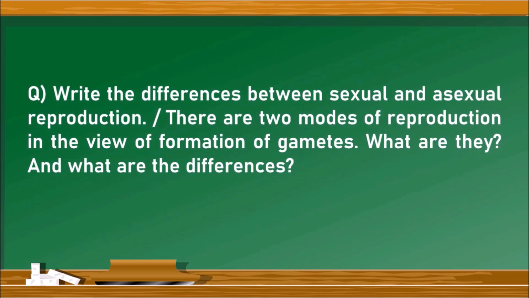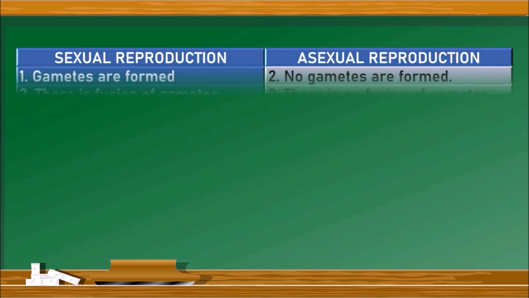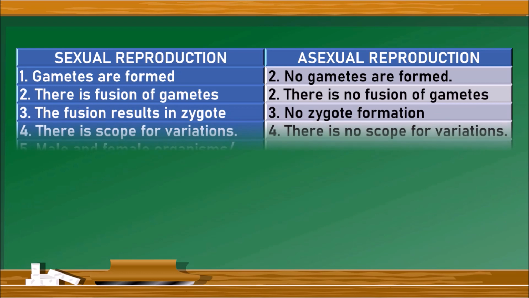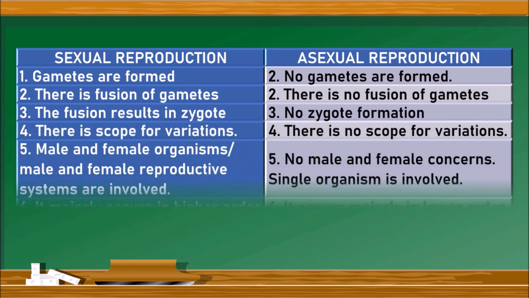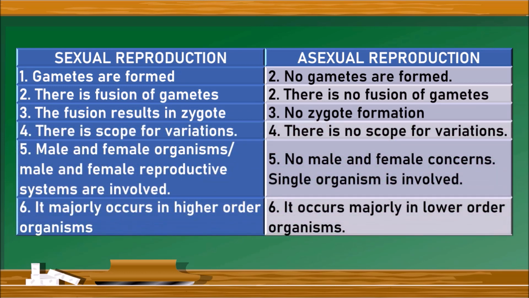Let us go to the next question. Write the differences between sexual and asexual reproduction. The question may also be asked as, there are 2 modes of reproduction in view of formation of gametes. What are they and what are the differences? Let us see the answer. For this, let us draw a table with sexual reproduction and asexual reproduction on either side. Gametes are formed in sexual reproduction whereas no gametes are formed in asexual reproduction. There is fusion of gametes in sexual reproduction, but there is no fusion because there are no gametes formed. So, there is no question of fusion of gametes in asexual reproduction.